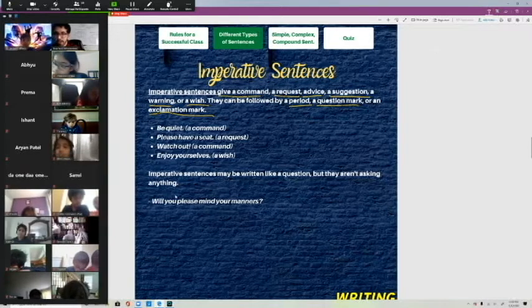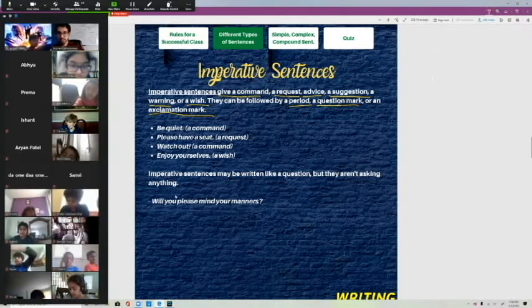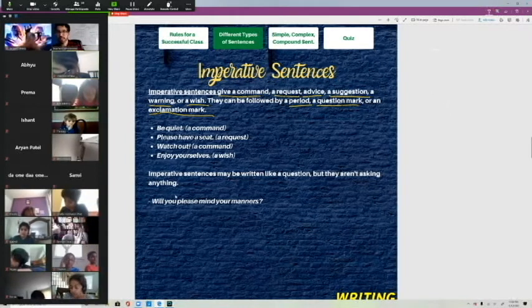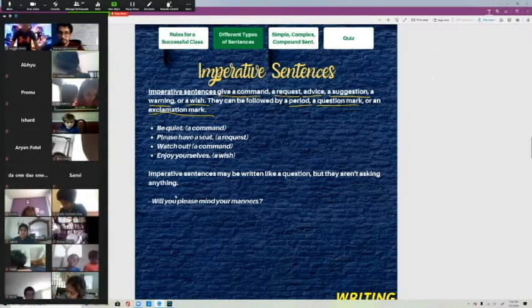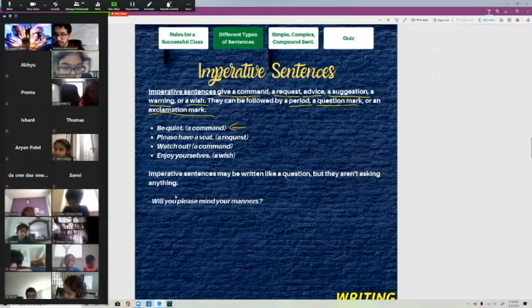All right, so imperative sentences tell you to do something. It's not just saying something like it's nice outside, but it's like go to the park, or it's asking you to do something, or giving you advice, or giving you a suggestion, or a warning, or a wish. All right, so we have be quiet, which is a command, right? It's telling you to do something.